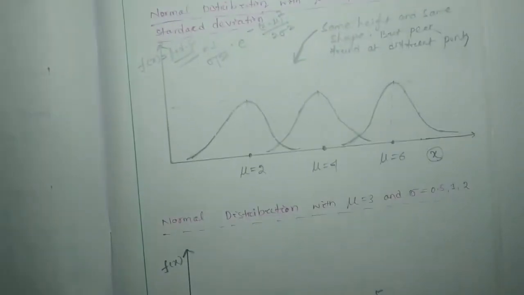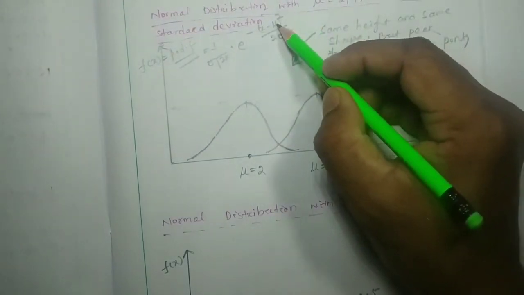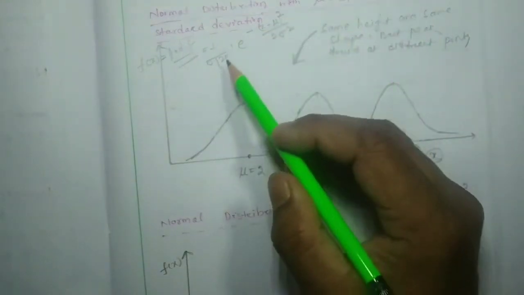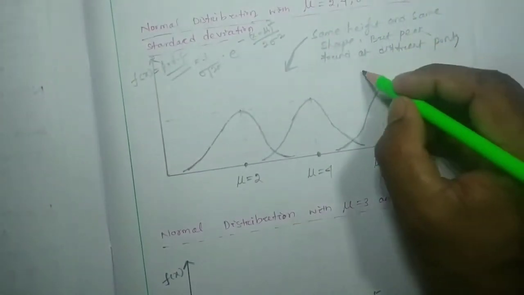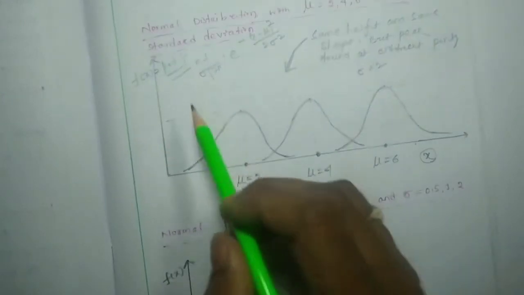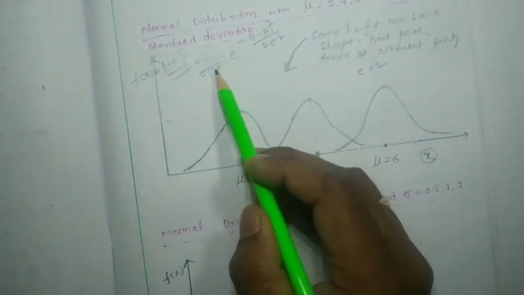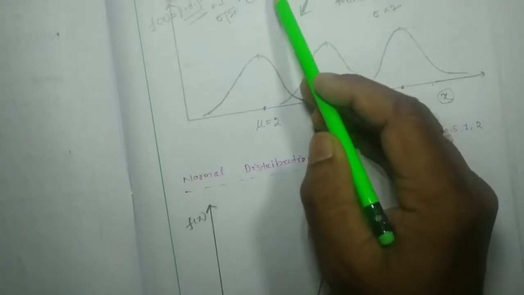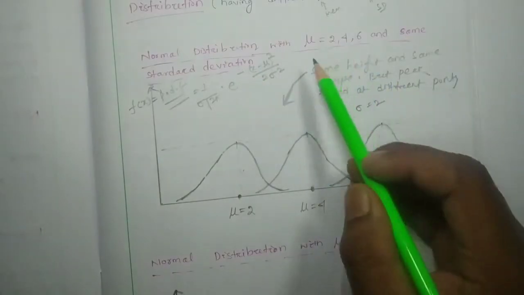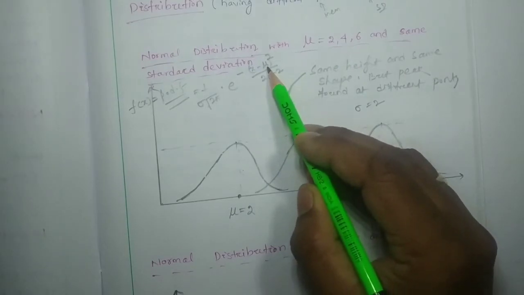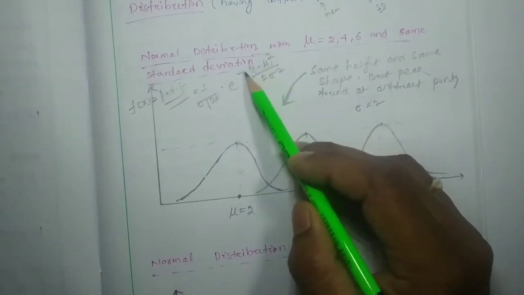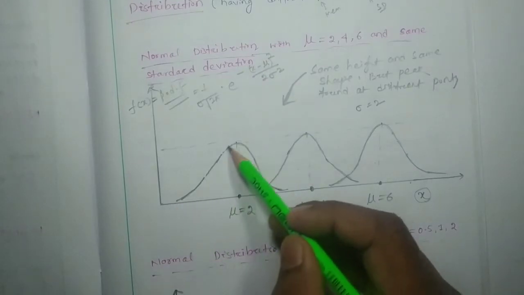Here you consider mu equal to 2, and sigma any constant, suppose 2, and 2 pi is constant. If you put mu equal to 2 and vary x, you automatically get this curve.